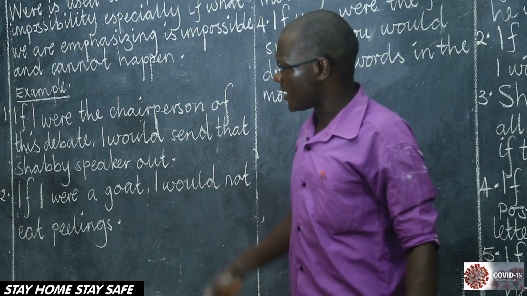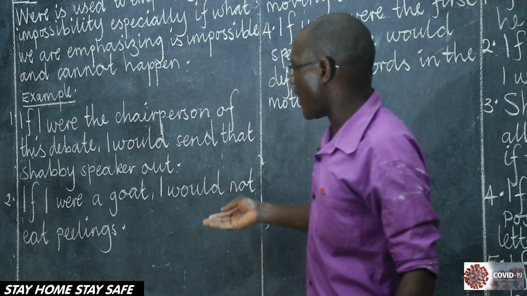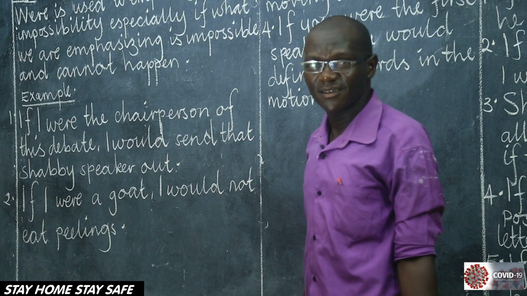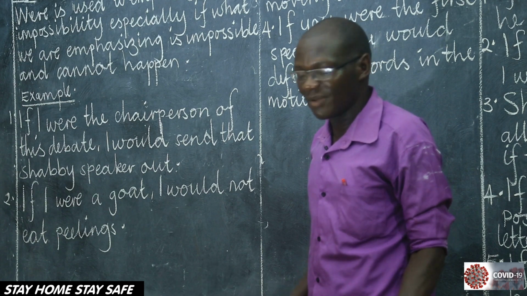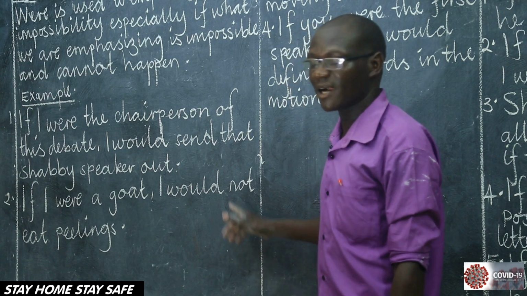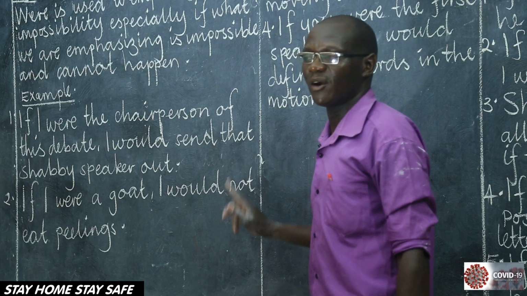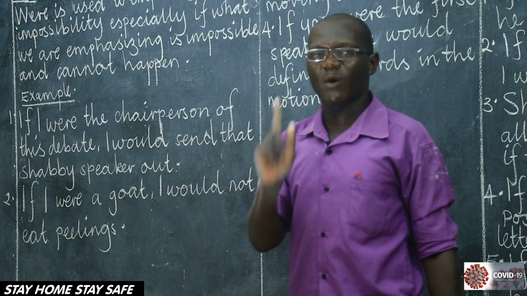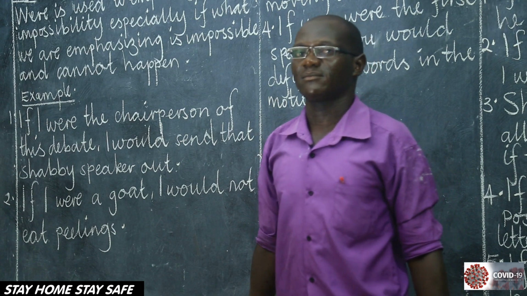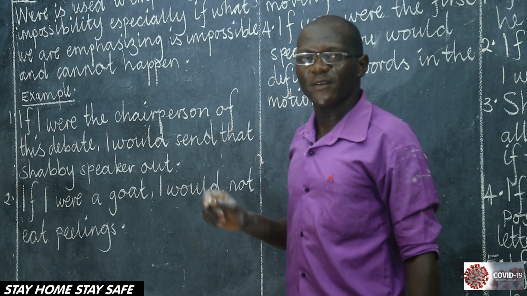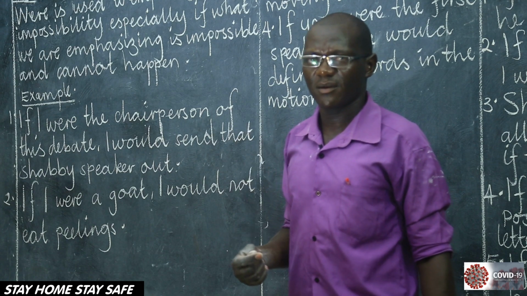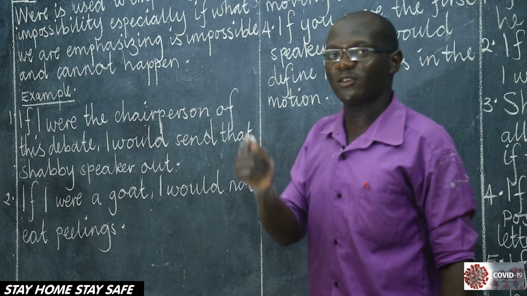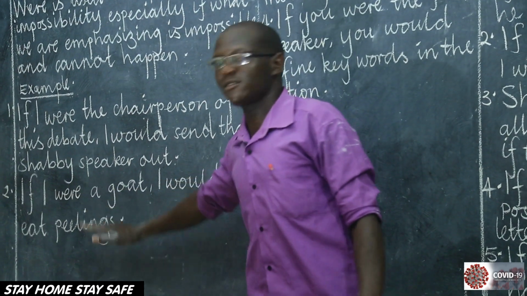Take a look at example number 2. If I were a goat, I would not eat peelings. Indeed, you are not a goat and you cannot eat the peelings. Therefore, we are saying, if I were a goat. Emphasize this word were, where you think the result is impossible. If you think you can't be, or what you are thinking about can't be what you expect, therefore use were.